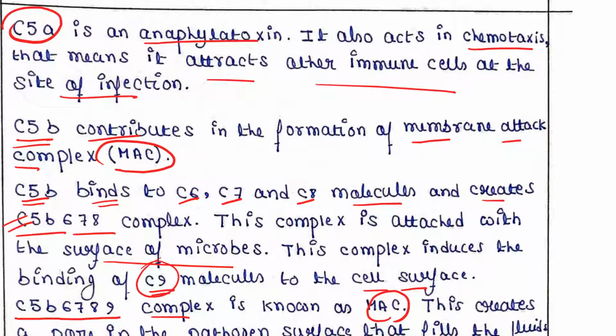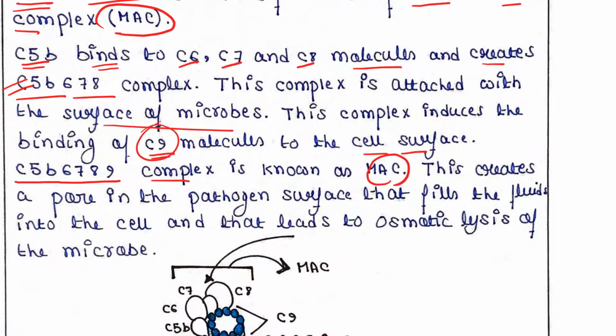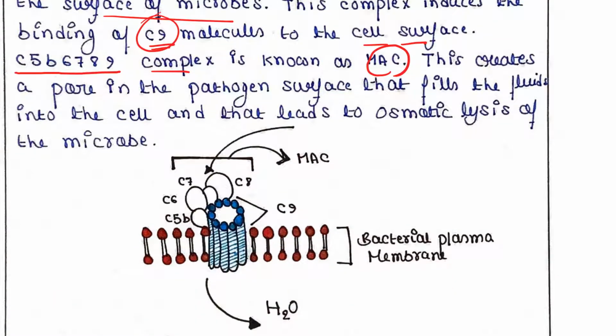Now why is it named the membrane attack complex? Because this creates a pore in the pathogen surface that lets fluids into the cell, and that leads to osmotic lysis of the microbe. Let's understand it from here. This is the bacterial cell membrane, and here they are forming the macromolecular complex.